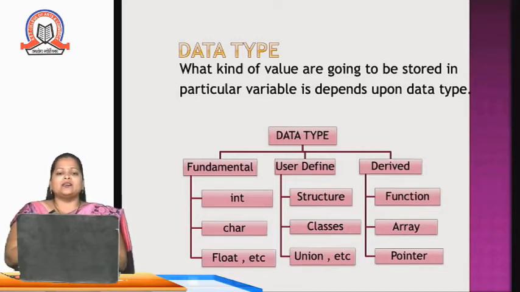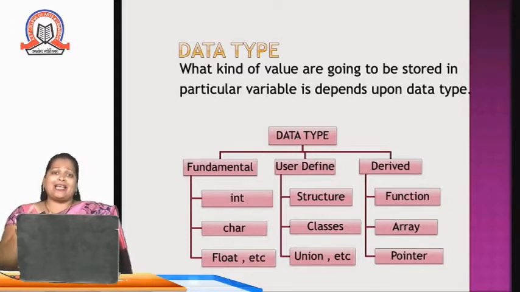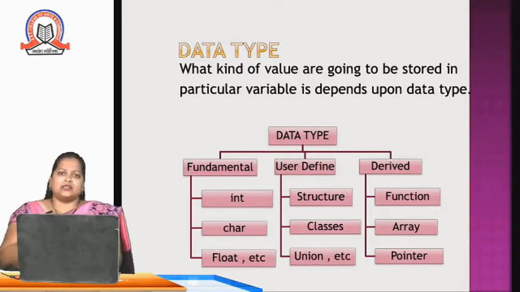And third, that is derived. A derived data type means one which is derived from an existing data type. The existing data type can be either predefined or user defined. When a data type is derived from an existing data type, it is called a derived data type, like function, array, pointer, etc. Suppose I am creating an array of integer type, it is derived from the integer data type. If I am creating an array of objects of a class, it is derived from the class. So this is about the derived data type. Again, these topics we'll see in further coming videos.